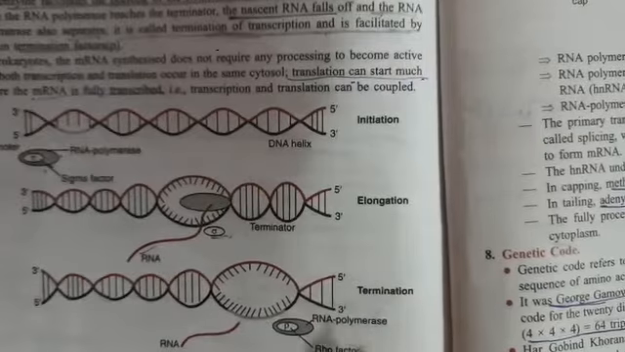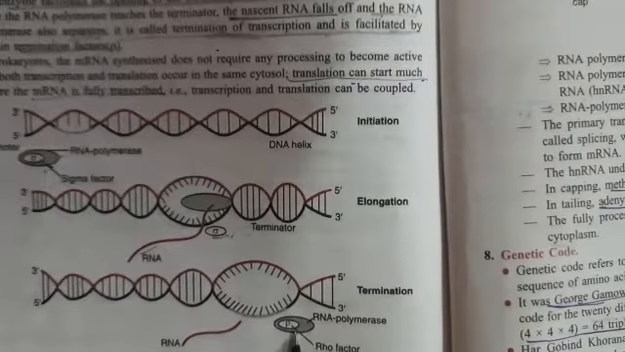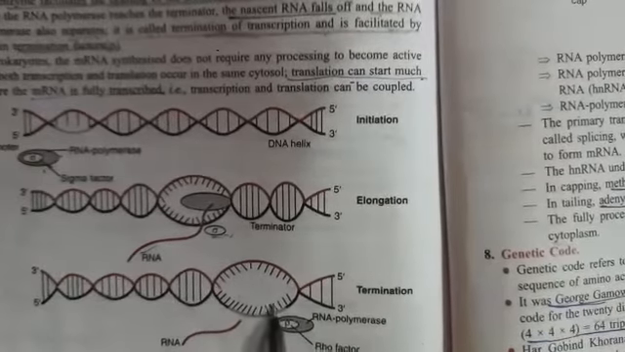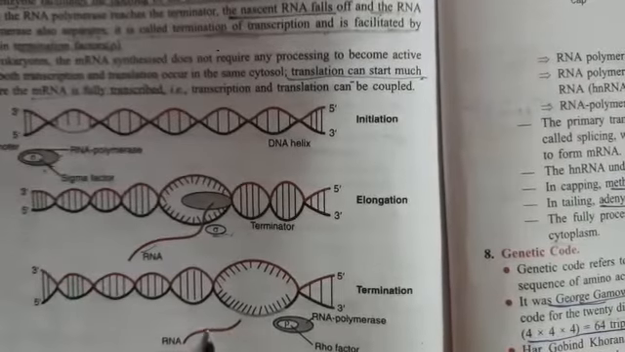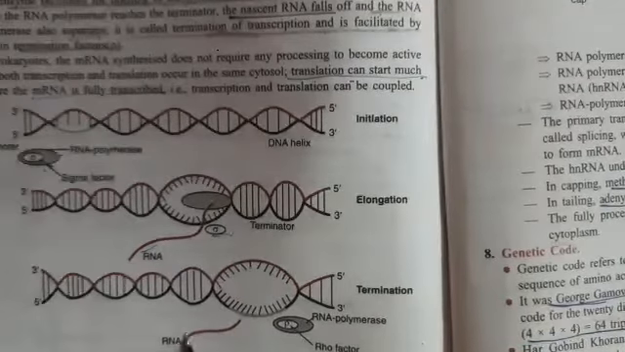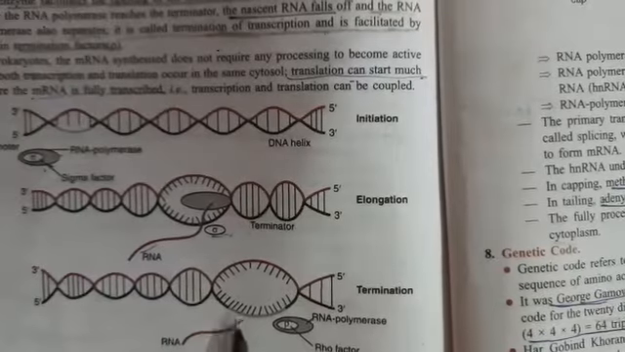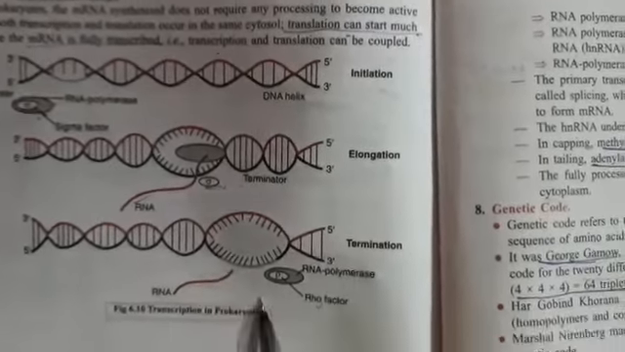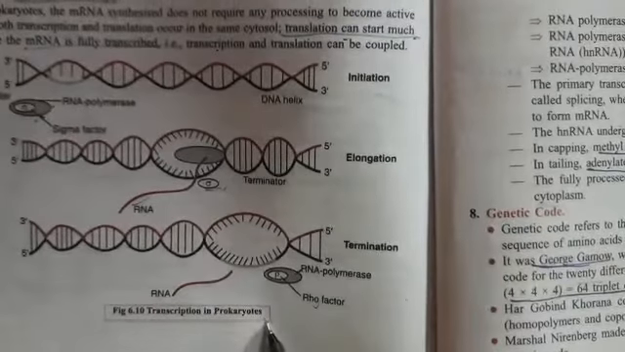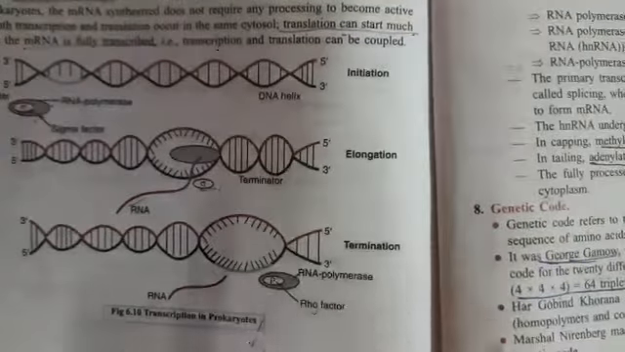So it is also regulated by the Rho factor. Rho factor removes the RNA polymerase, and the nascent RNA which is formed, which is transcribed, will be released. So this diagram shows the transcription in prokaryotes. Very important diagram, you will draw it in your note copy.